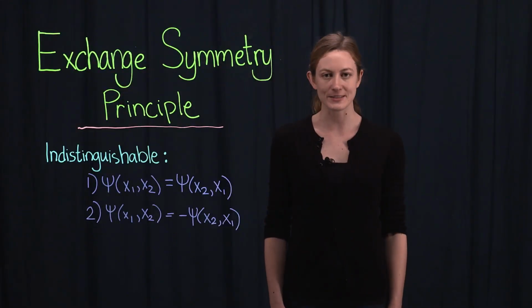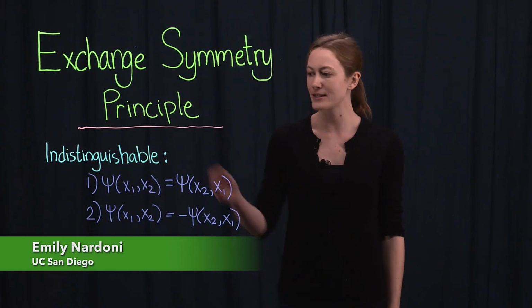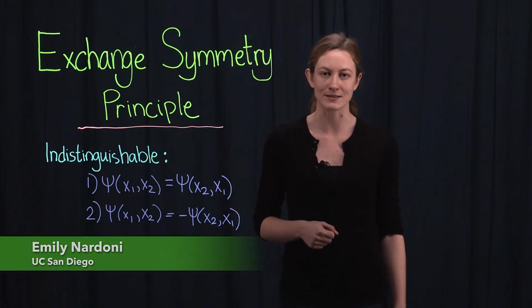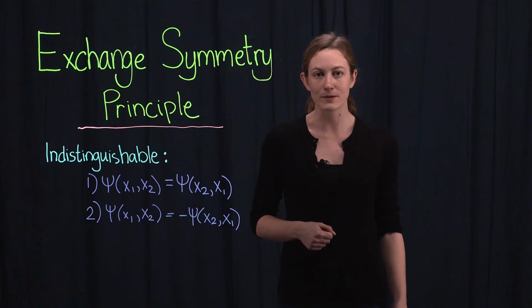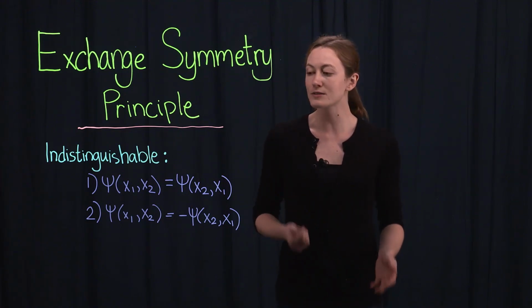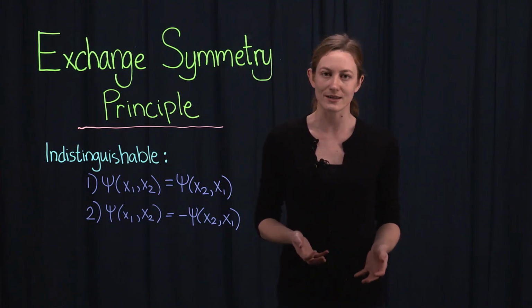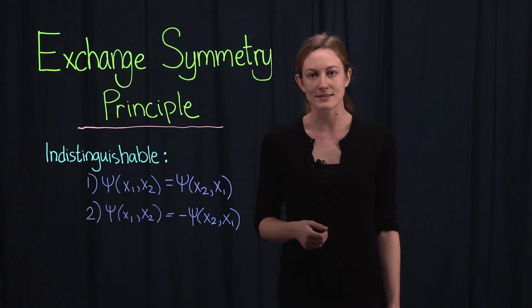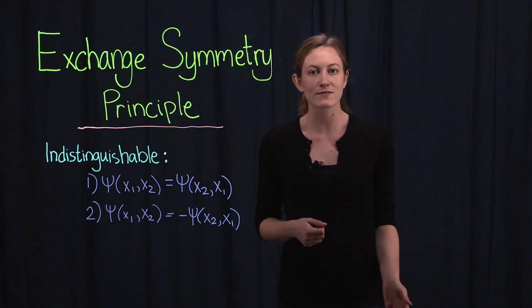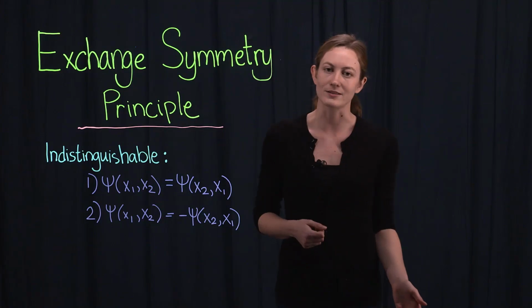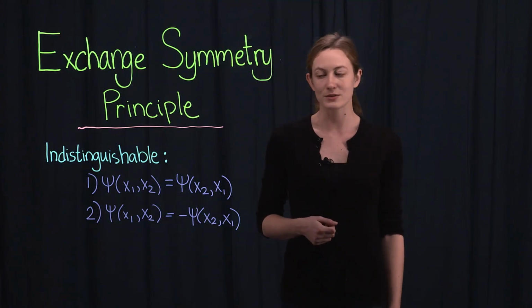Today we'll explore the consequences of the fact that particles can be indistinguishable, impossible to tell apart. Indistinguishable particles must have no observable consequence of interchanging them, so the probability density associated to their total wave function must be unchanged by interchanging them. There are two ways to achieve this.